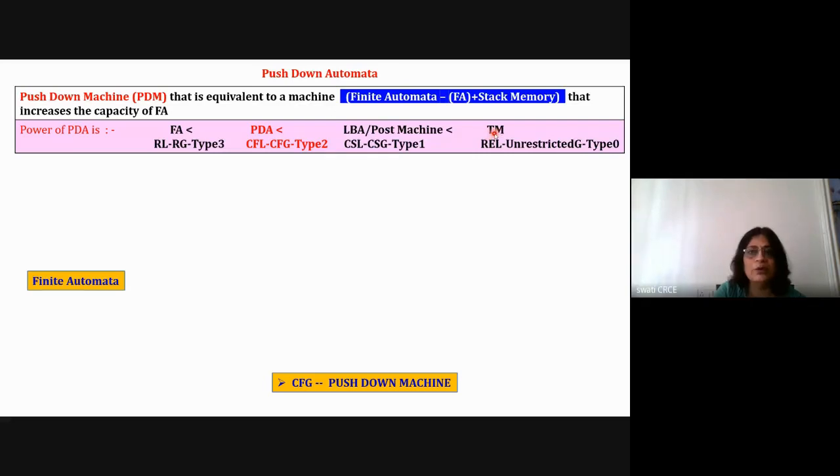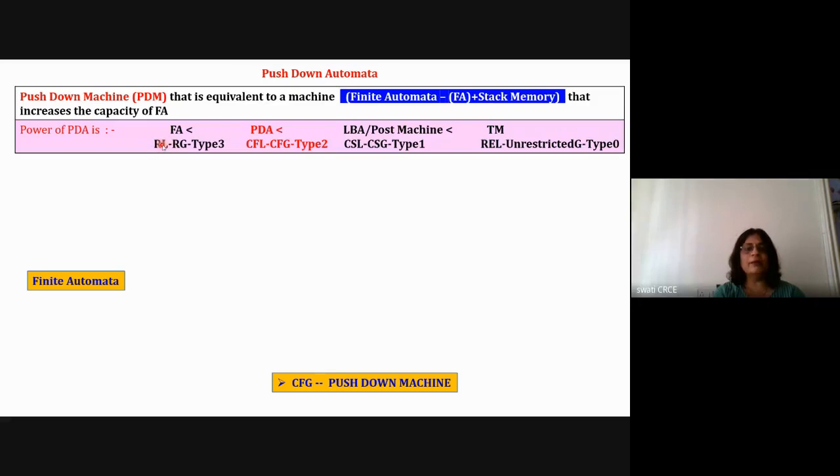The Turing machine is the machine that is equivalent to our digital computer. The computer can do anything, like all the additions, multiplication, division, or logical reasoning operations, or any problem that you can solve by hand, or for which you can have an algorithm. That problem can be solved by the digital computer, and that is what is meant by Turing machine. So the power of Turing machine is equal to the power of a digital computer, and FA is a very basic machine.